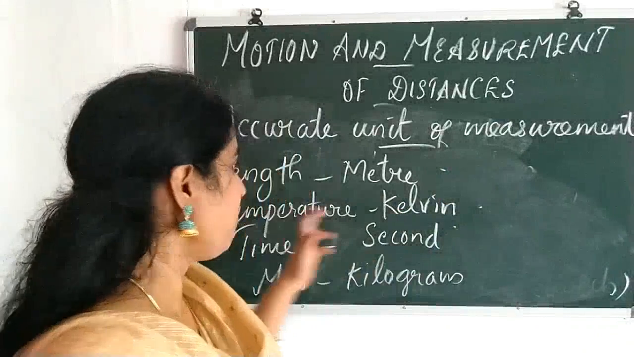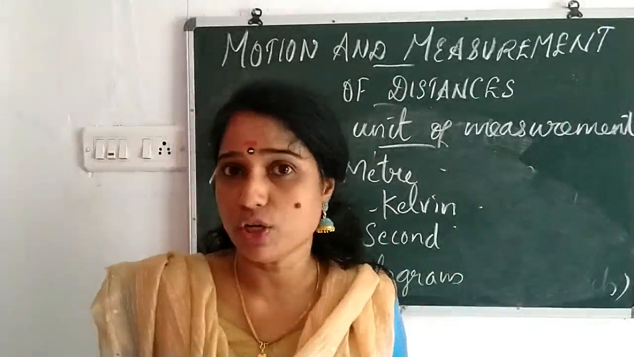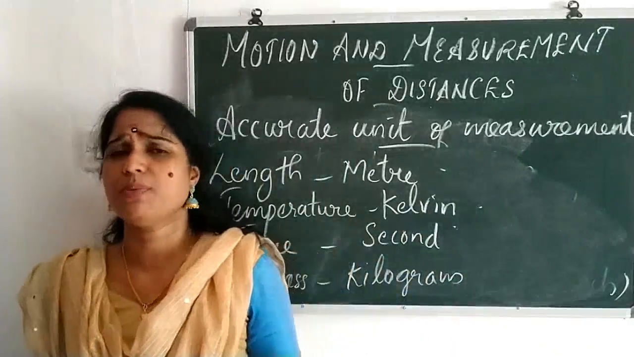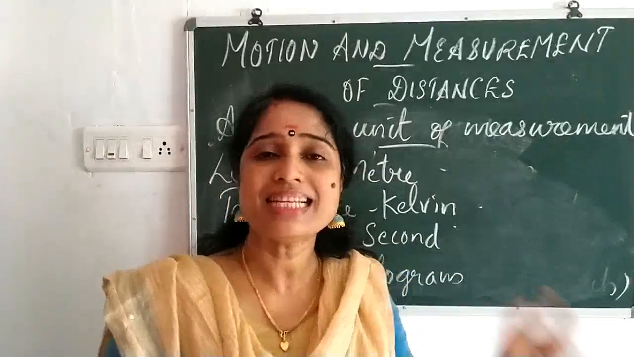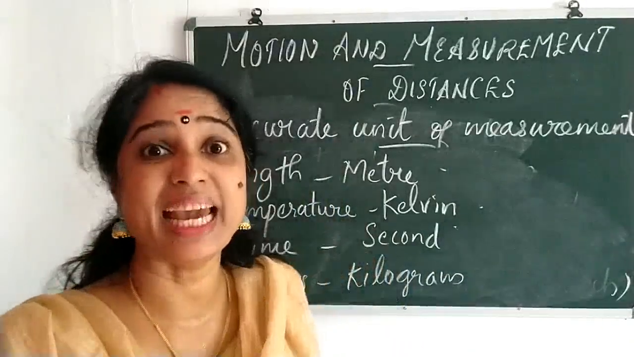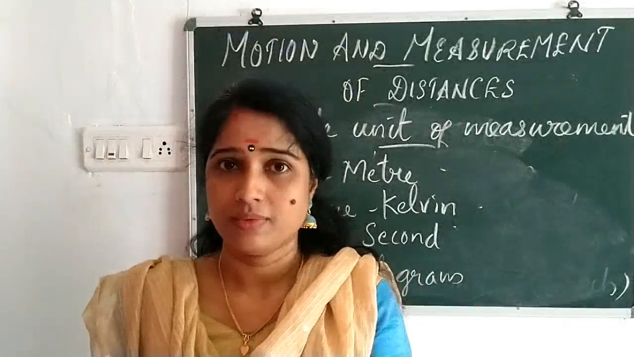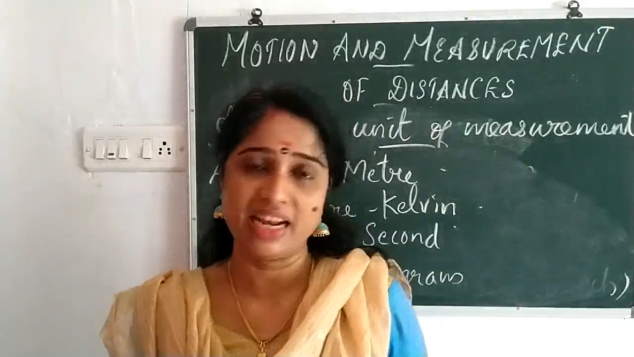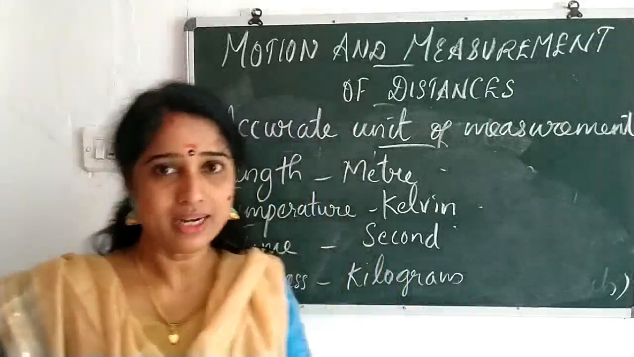Similarly for temperature, we are not using the term Kelvin. We often use Celsius and Fahrenheit: 37 degrees Celsius and 97.4 degrees Fahrenheit. But the SI unit is not that, it is the Kelvin. Kelvin is the name of a scientist. The scientist proposed that unit, so his name was given to the unit, Kelvin.